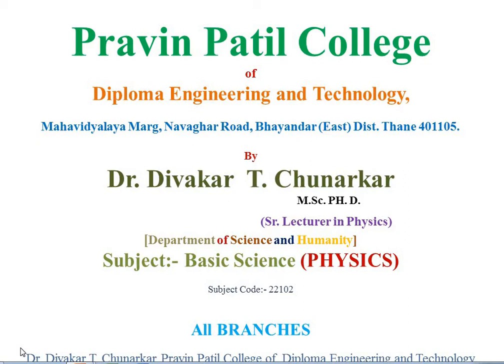So these are 7 fundamental quantities and 7 fundamental units and 2 supplementary units.